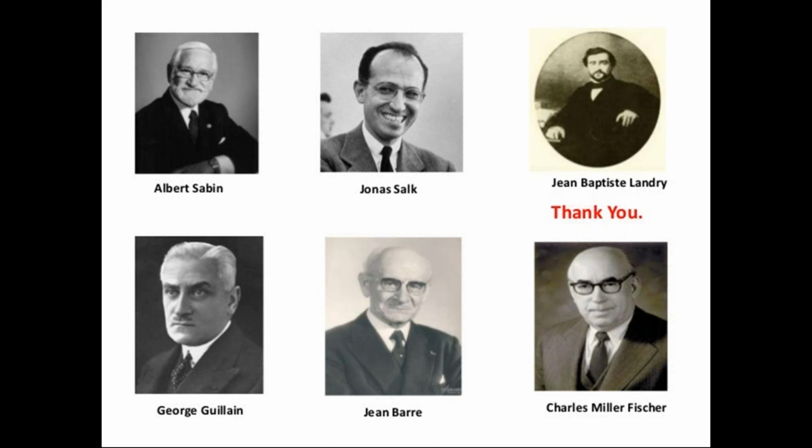Lower motor neurons are below the cranial nerve nuclei: the anterior horn cells, spinal roots, neuromuscular junctions, muscle and peripheral nerves. So accordingly you can differentiate.